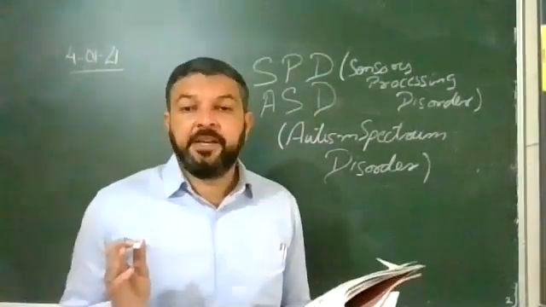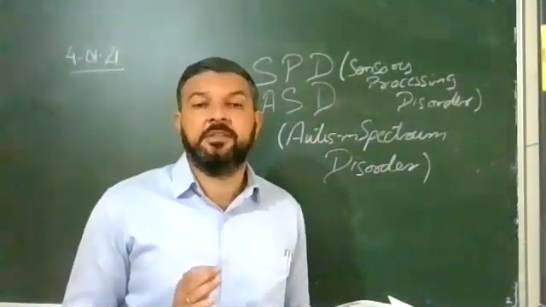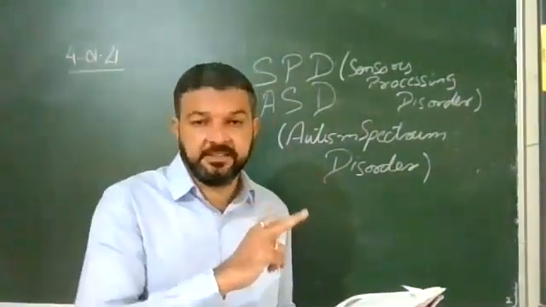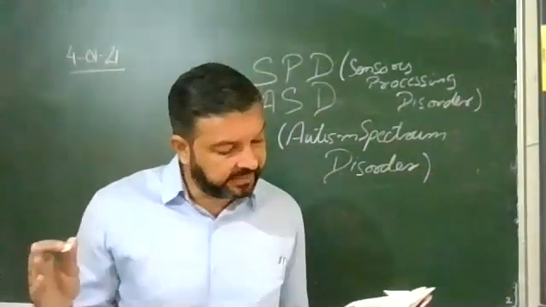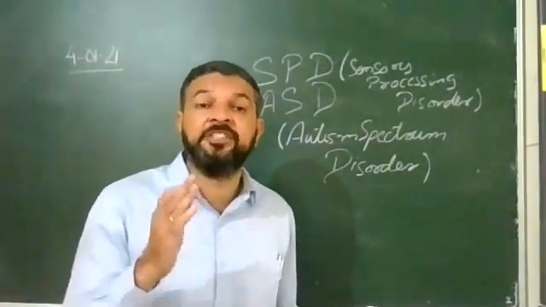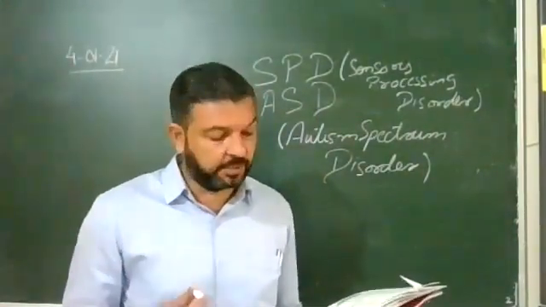Autism spectrum disorder is a spectrum of developmental disorder. In SPD, the brain was not able to function properly. Now this is a spectrum of developmental disorder.